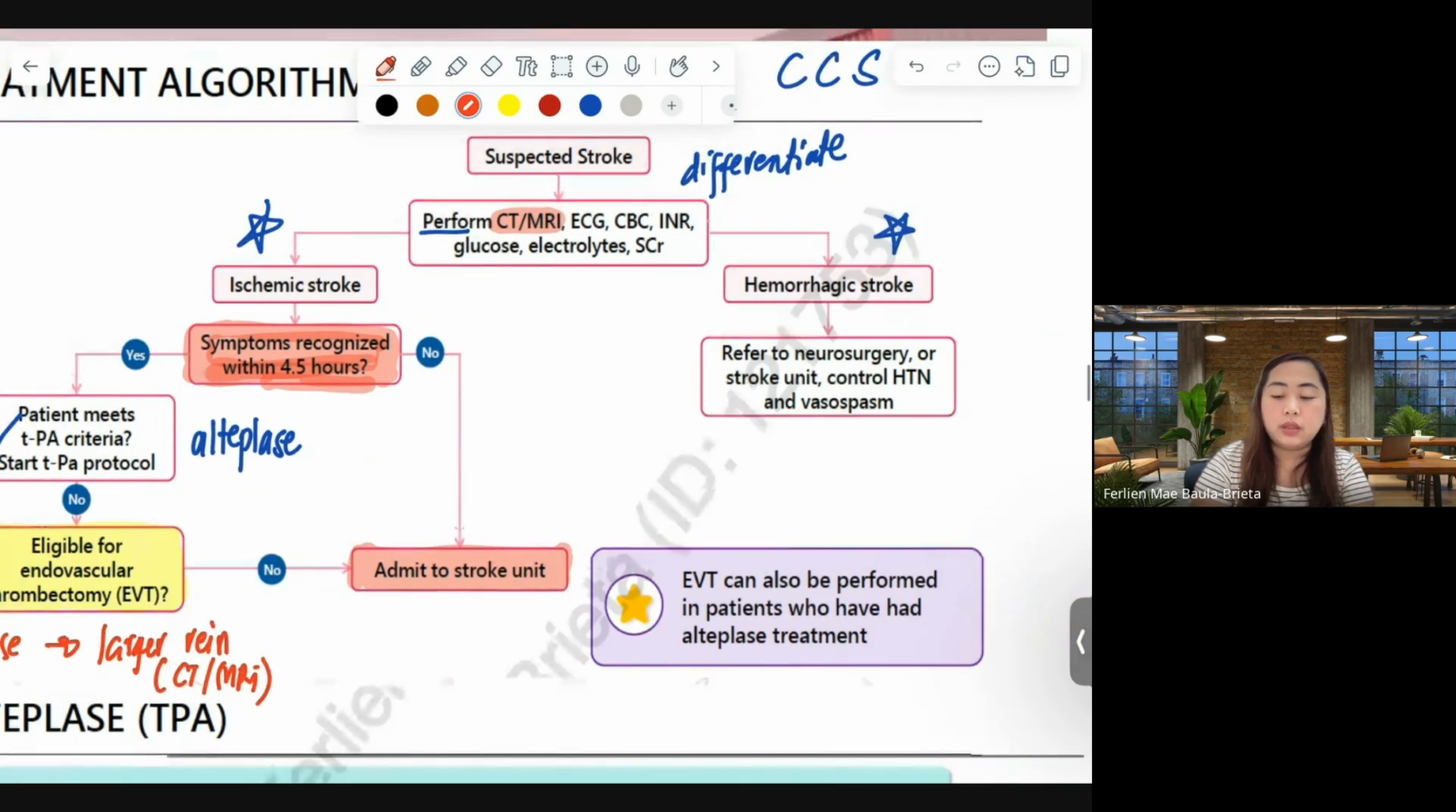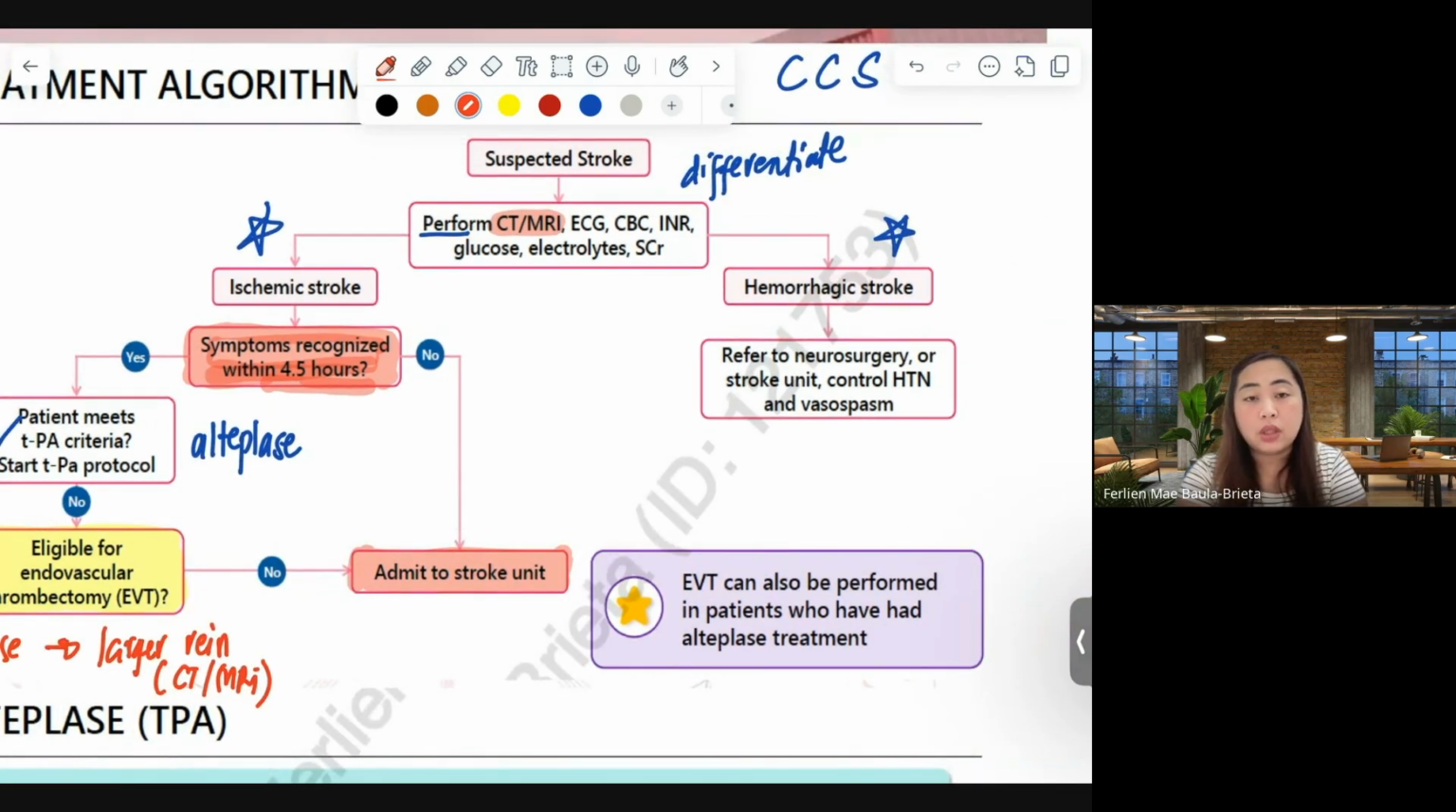On the other hand, if it is found out in the CT scan or MRI that it is hemorrhagic stroke, then we have to refer to neurosurgery, maybe for clipping or coiling. And then we have to bring the patient to the stroke unit, and control hypertension and vasospasm.